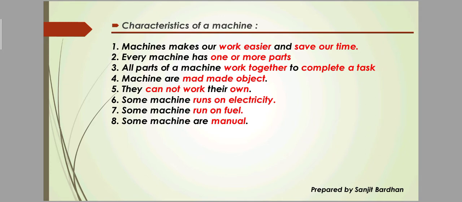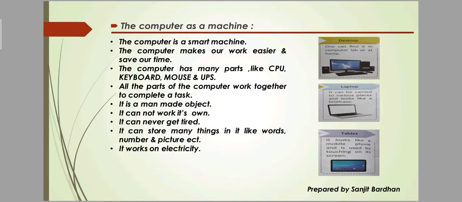Some machines run on electricity, like TV, fan, refrigerator, etc. And some machines run on fuel, like motorcycle, bus, etc. Some machines are manual. Okay, these are the features of machine. Next is the computer as a machine. Why is a computer called a machine?